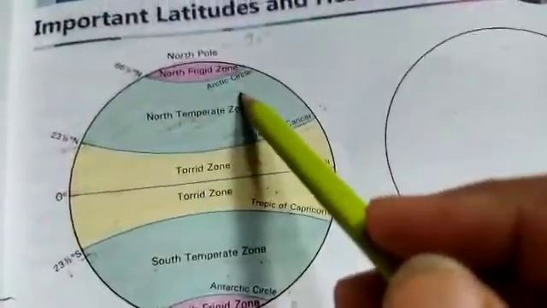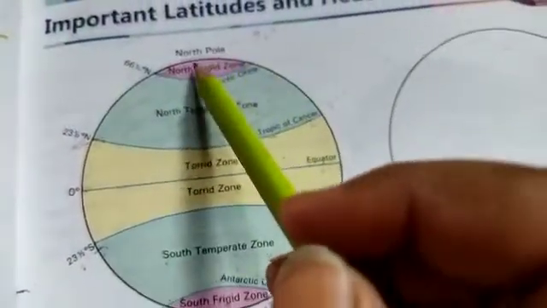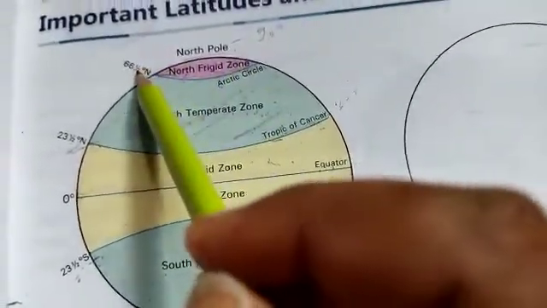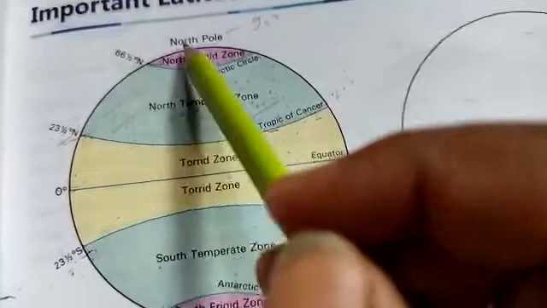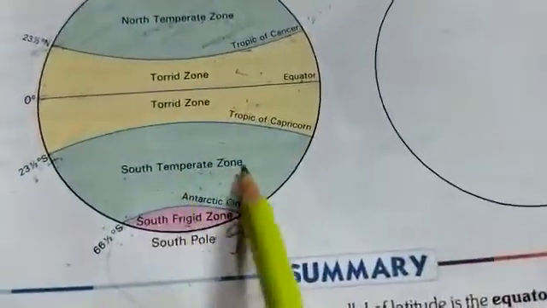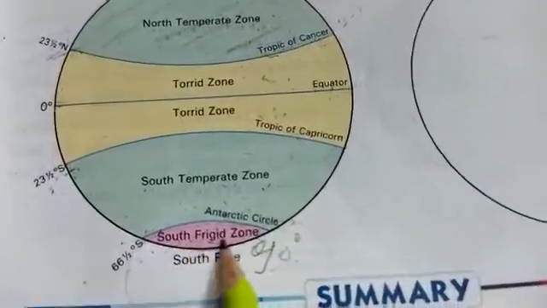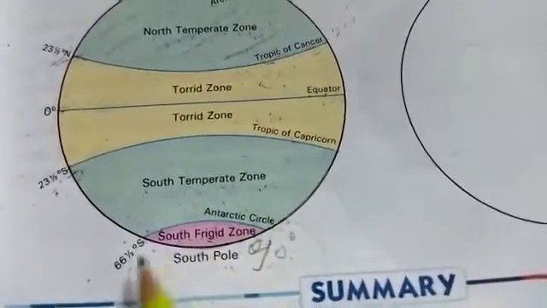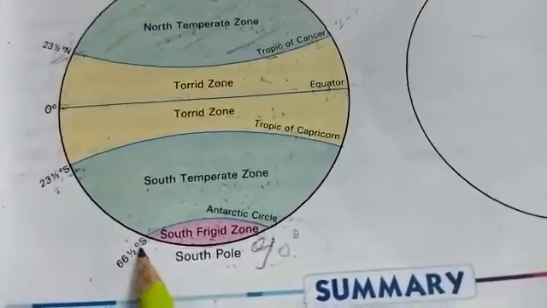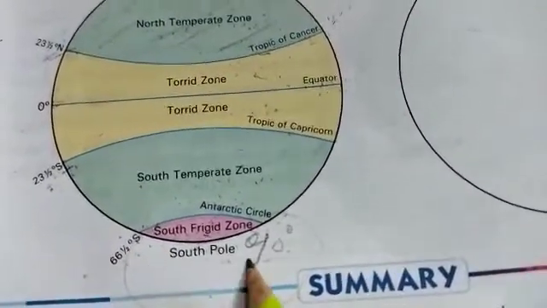In the northern hemisphere we call it north freeze zone because it lies between 66 and a half degree north to the North Pole. And in the southern hemisphere we call it south freeze zone because it lies between 66 and a half degree south to the South Pole.